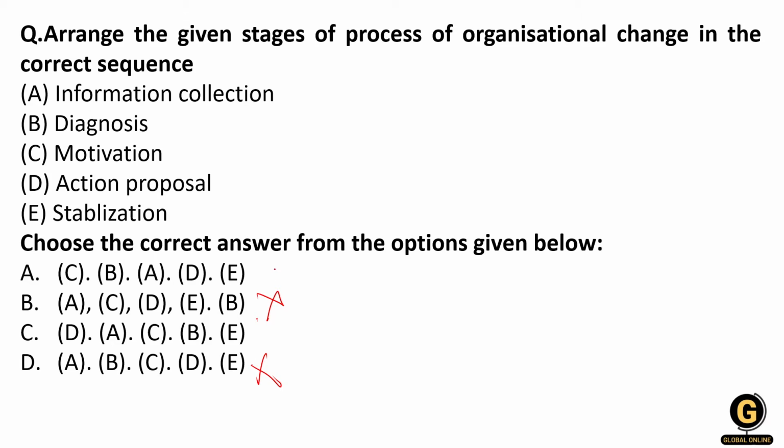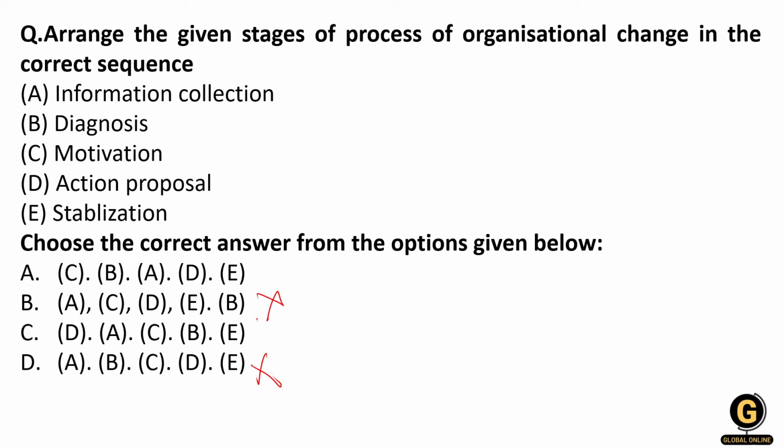First of all, if any change is going to be adopted in an organization, the manager or the management needs to motivate the employees to adopt that change. So first of all, the process will begin from motivation. After motivating the employees, you will do diagnosis: what change is required and up to what extent the changes are needed in the organization.